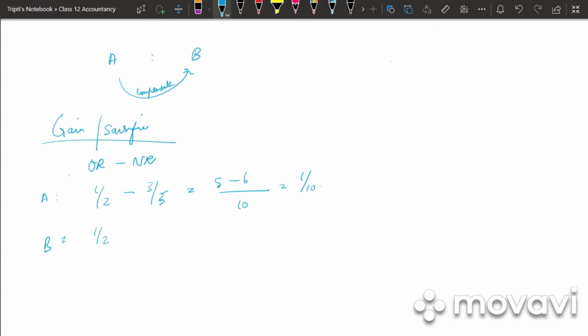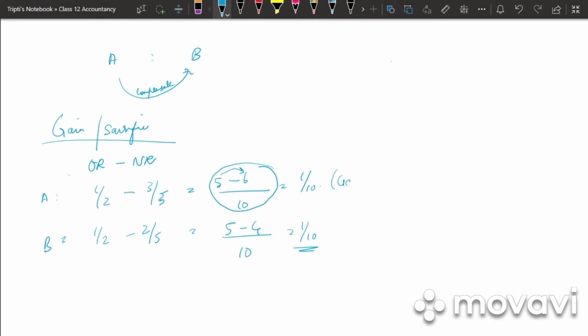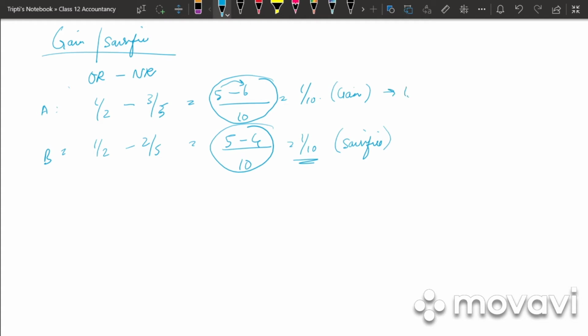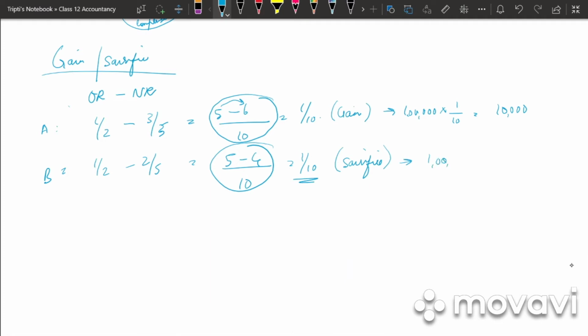And for B it is 1/2 minus 2/5. वापस LCM is 10. 5 minus 4 that is 1/10. तो आप मिडल वाला देखोगे, A का 5 से 6 हो गया which means it is gain ratio, and B का 5 से 4 हो गया which means it is sacrifice ratio. So what is the gain ratio of A? 1 lakh into 1/10. 10,000 मिला हमें यहाँ पे 10,000 रुपए गेन. And what is the sacrifice ratio? 1 lakh into 1/10, 10,000.